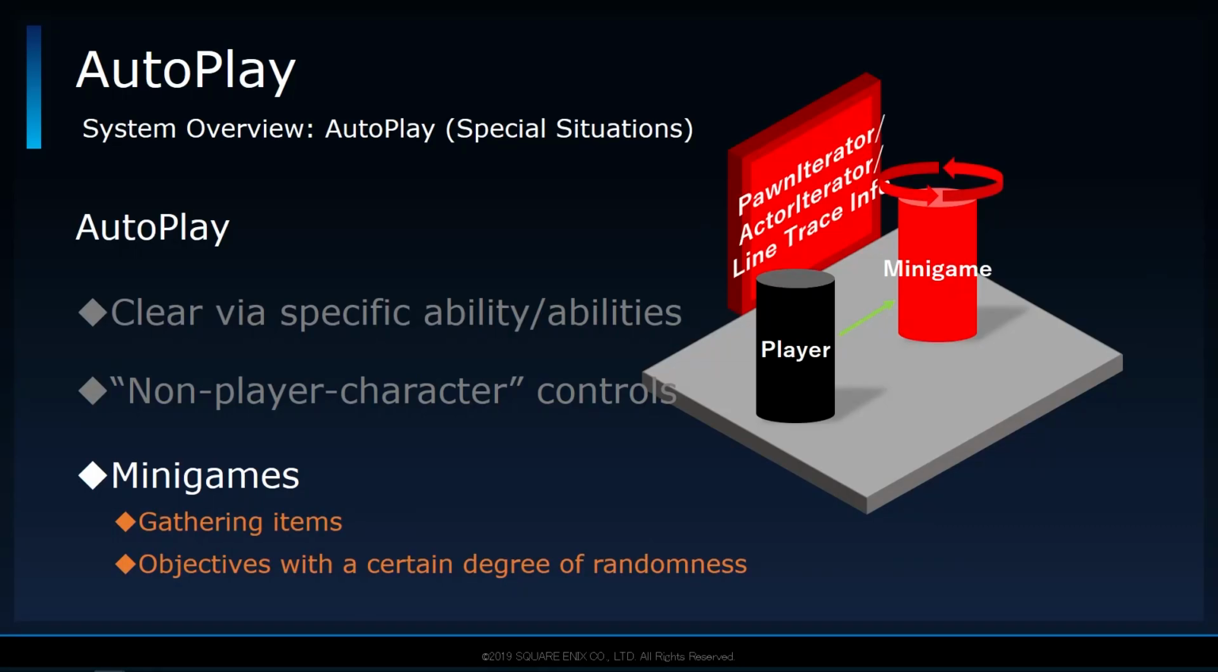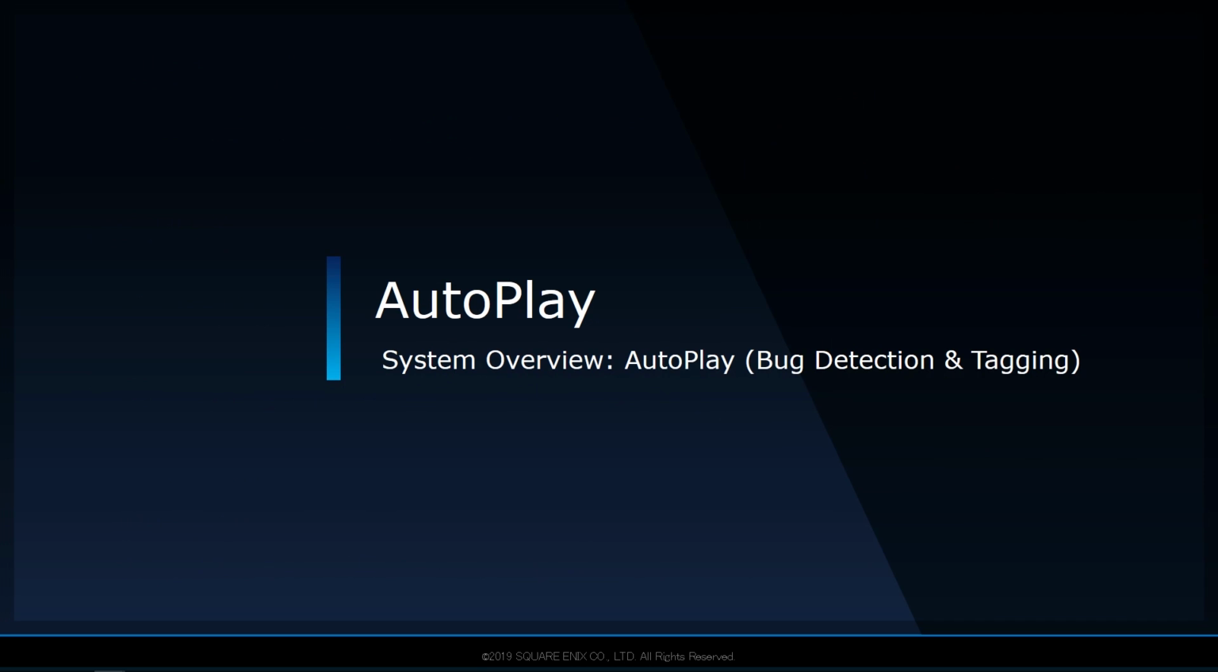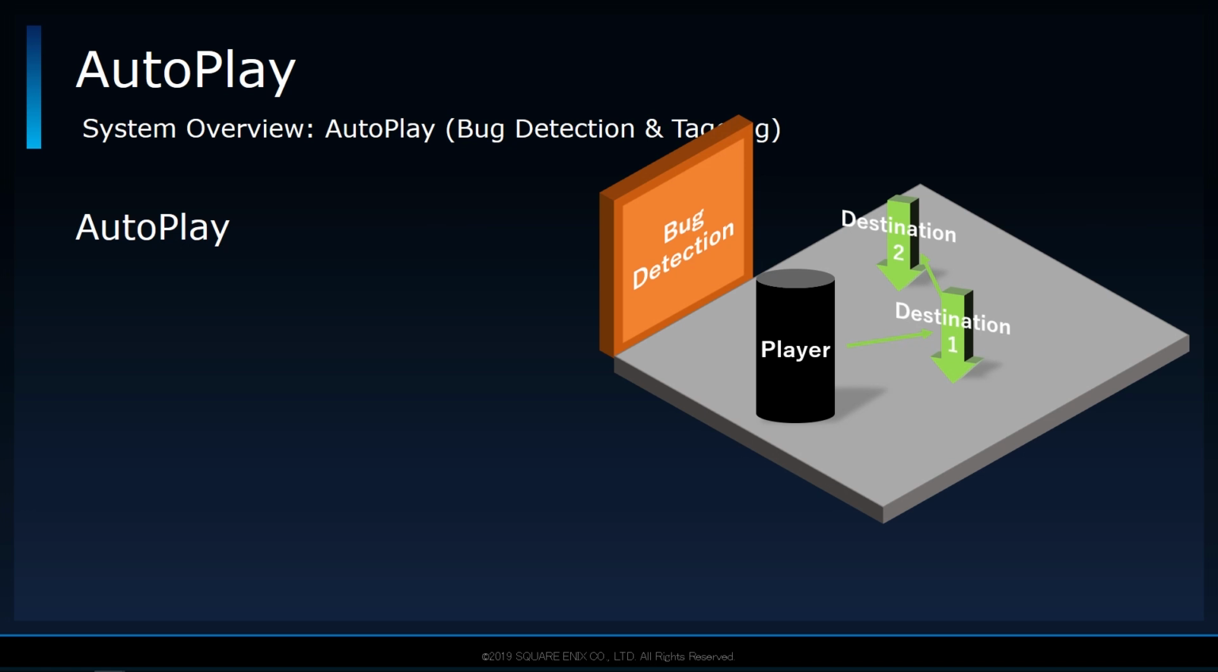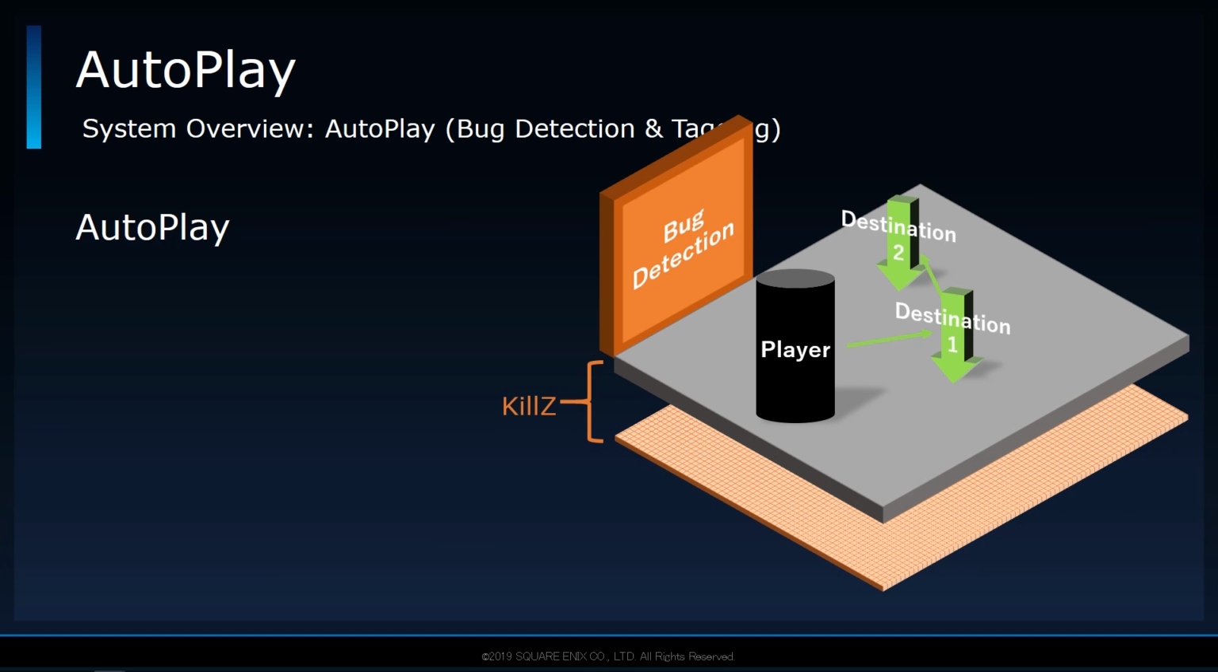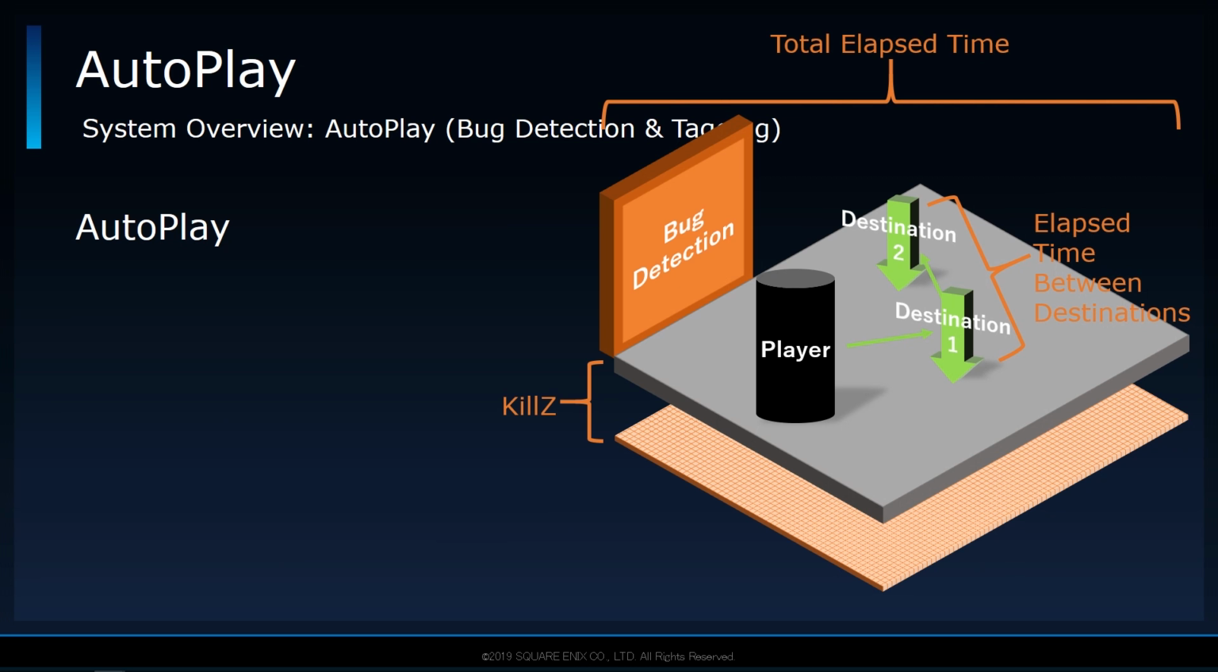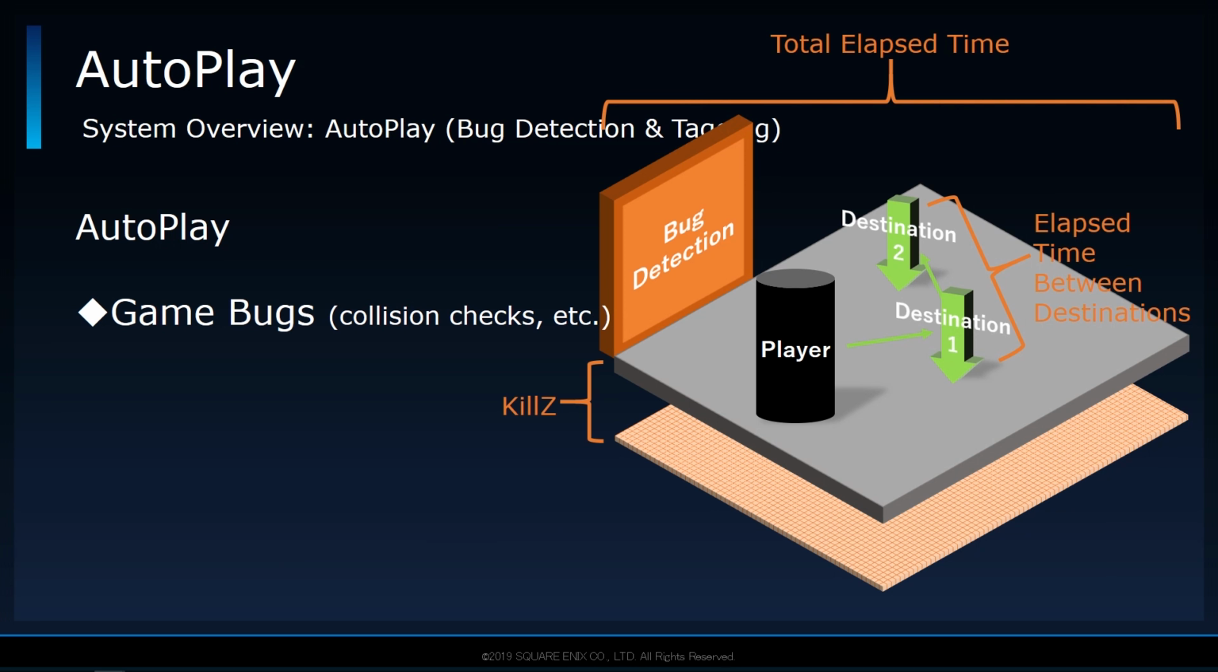The autoplay system also has what is known as a bug detection and tag feature. The bug detection feature checks for 3 things: whether the player's Z coordinates is near the kill Z plane, whether the travel time between destinations has exceeded 5 minutes, and whether the total time passed since the data was run has exceeded a certain amount of time. This is to check for any game-related bugs, such as the collision settings of the environment. Another thing this checks for, however, is whether there are any issues with the autoplay data itself.